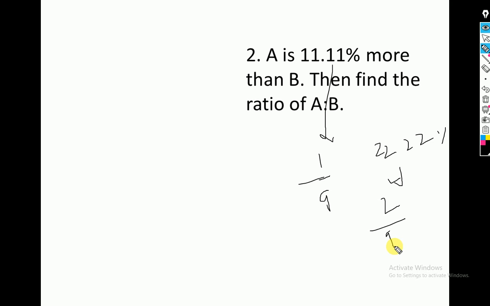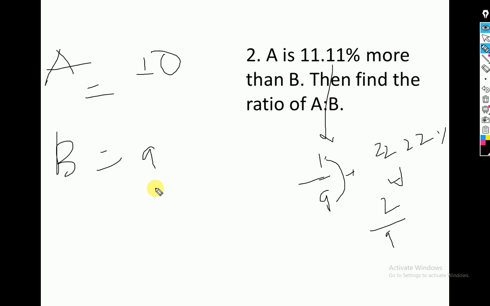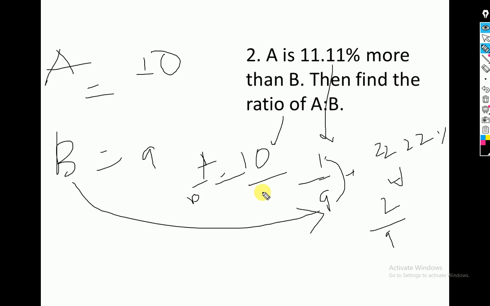So a is this much percentage more than b, 1 by 9 more than b. So if b is 9 and a is 11.11% more than b, a is supposed to be 10, because the reference value is b and 11.11% of 9 is 1, so it's 1 more than b, so it's 10. So the ratio of a by b becomes 10 by 9.